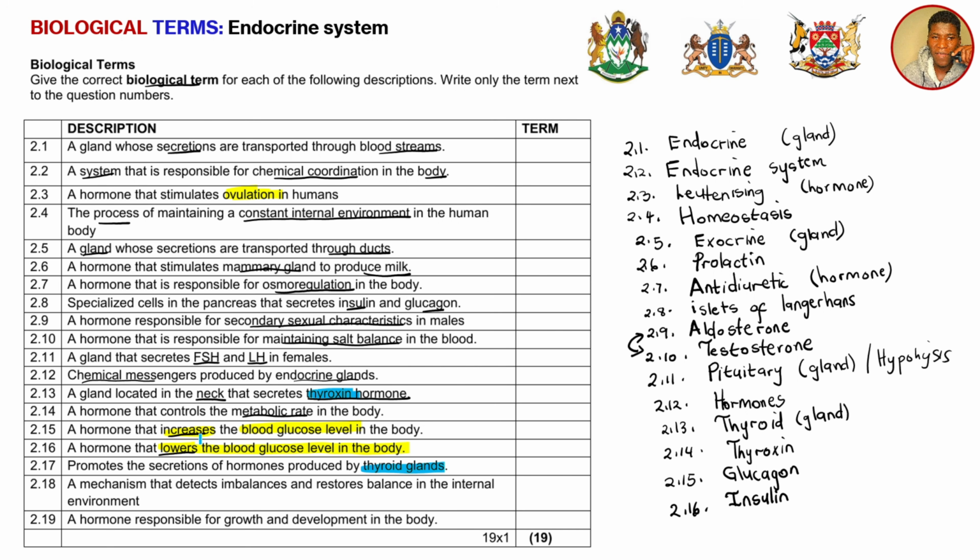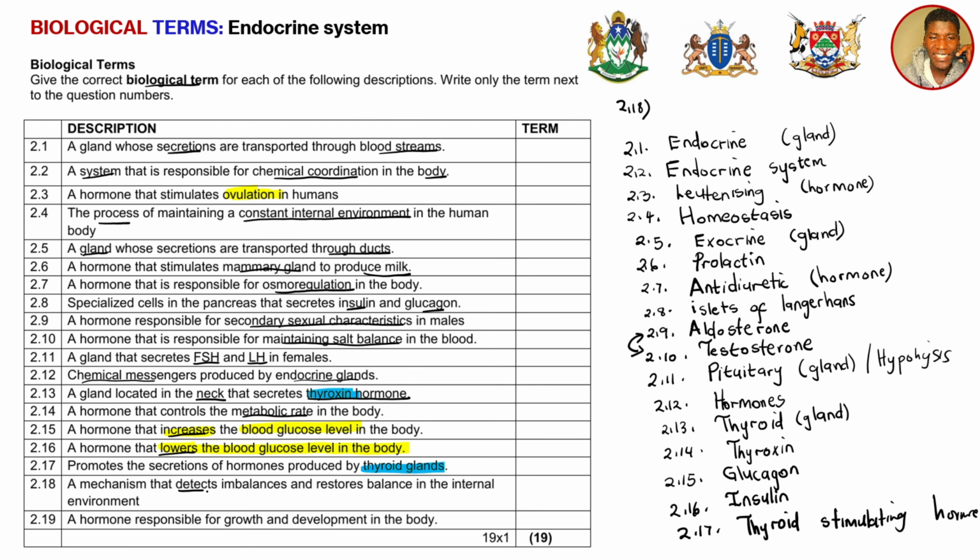Remember that we have a hormone that stimulates the thyroid gland to secrete thyroxine, and that hormone is known as the thyroid stimulating hormone. Do not write short terms like TSH. These are biological terms. Write full answers. It is not TSH, it is the thyroid stimulating hormone. It is the one that causes the thyroid gland to produce and release the hormone thyroxine. And then now 2.18,